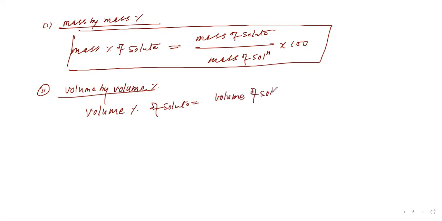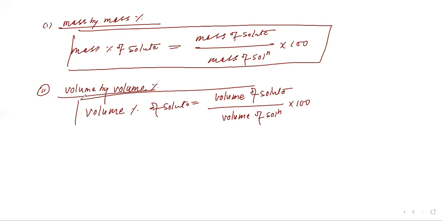Volume of solute divided by volume of solution, multiplied by 100. This is the second formula.